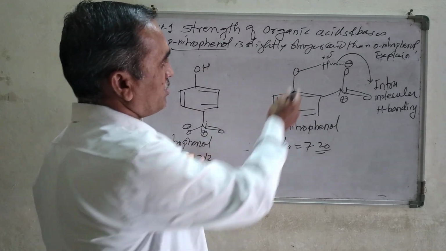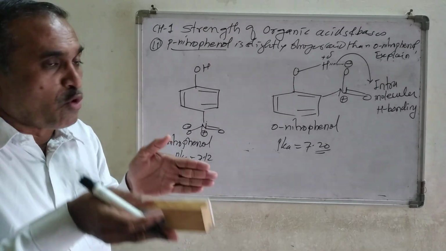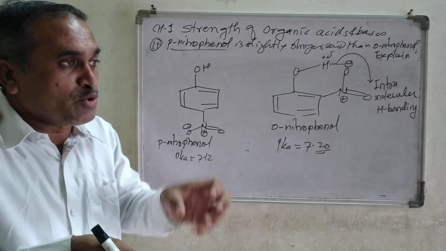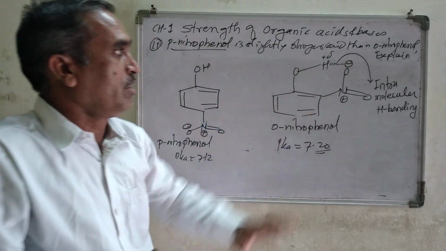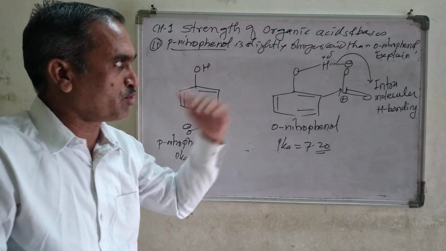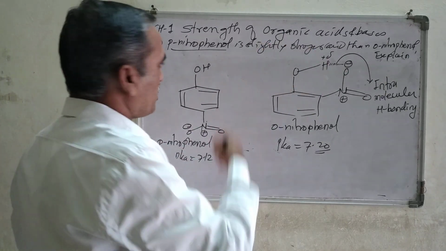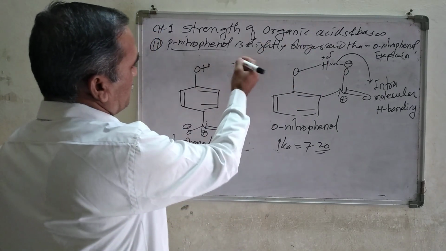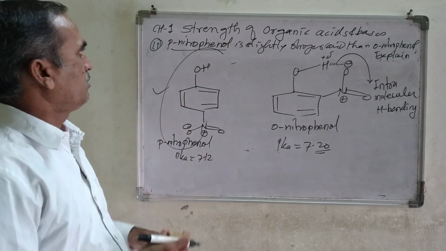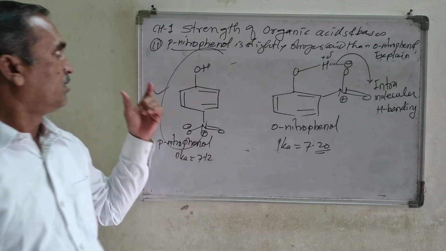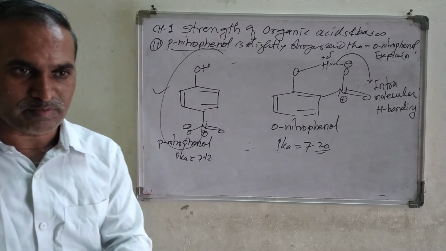How do we measure acidity? By dissociation. This intramolecular hydrogen bond holds that hydrogen atom, so dissociation is slightly difficult in this case. It does not easily dissociate that hydrogen atom, and therefore it cannot easily produce H plus, but para-nitrophenol can easily produce H plus, and that's why it is more acidic than this one. So that is application number 11. The remaining applications we will see in the next lecture. Let's stop today here. Thank you.